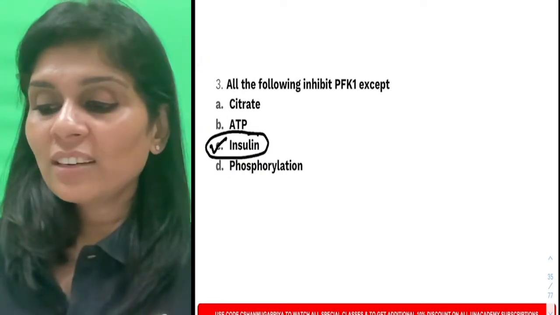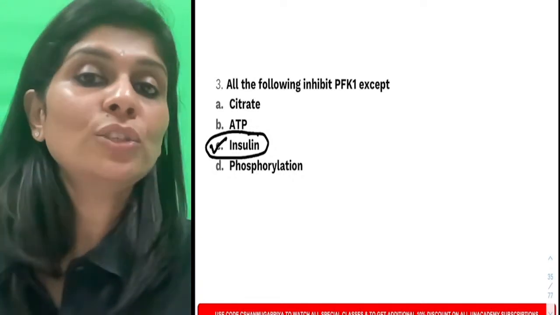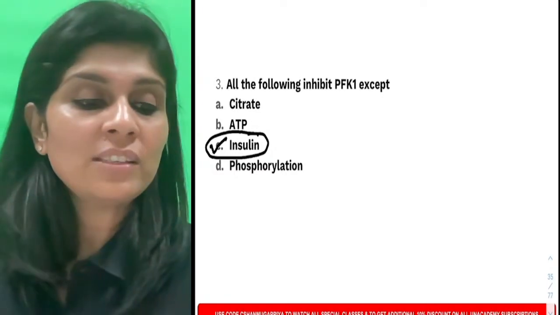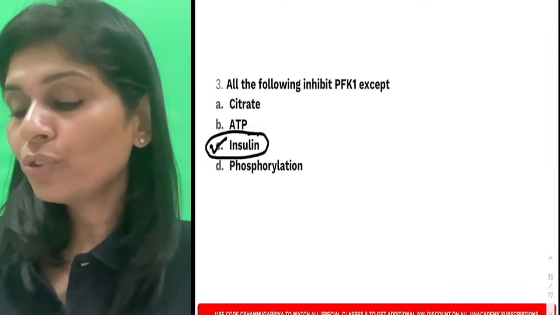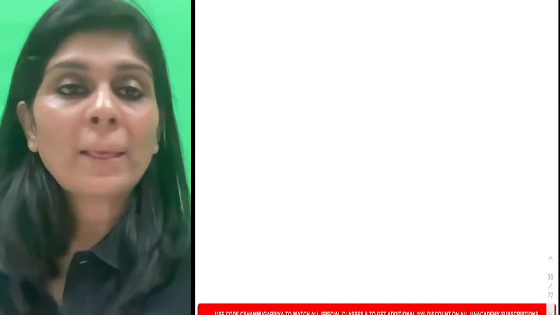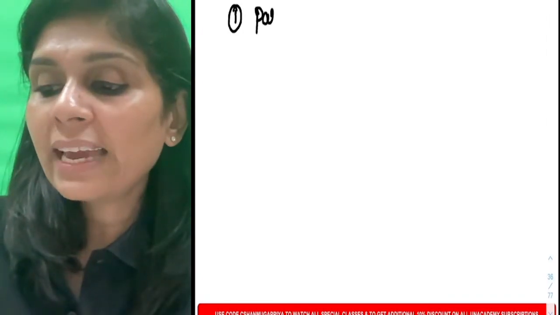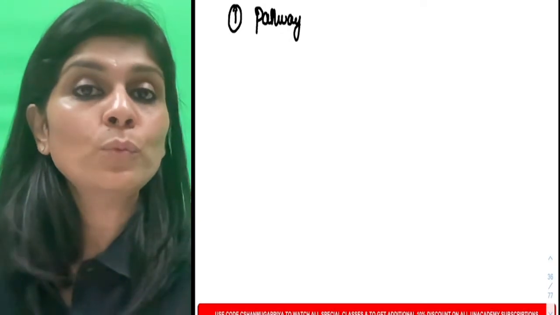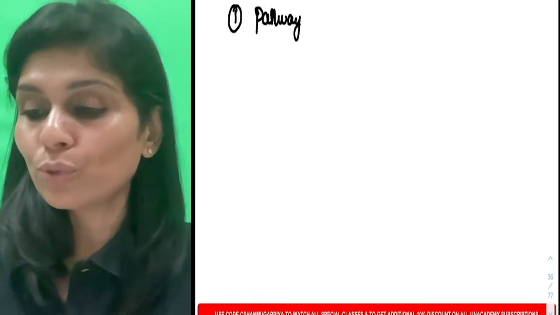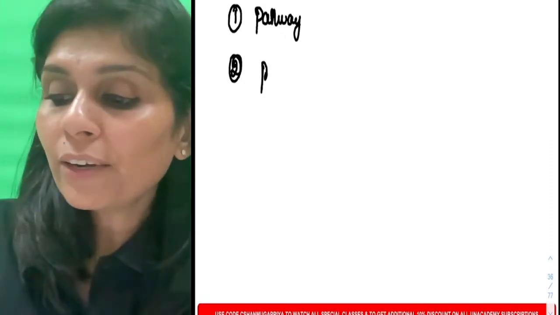Okay, so let me tell you how to answer such questions whenever the question is about regulation of an enzyme. Whenever the question is about regulation of any enzyme, there are 4 questions that I want you to ask yourself. The first question is, which pathway is the enzyme related to? Second question is, what is the product of this enzyme?